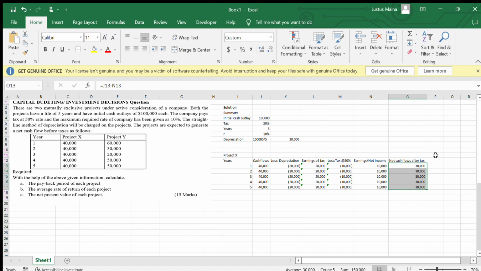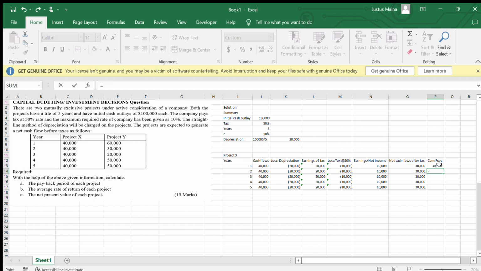So we compute the cumulative frequency. The first figure equals the amount there, and the second is the addition of those figures. All of them have the same formula, such that if you add them cumulatively, the total will be 150,000.